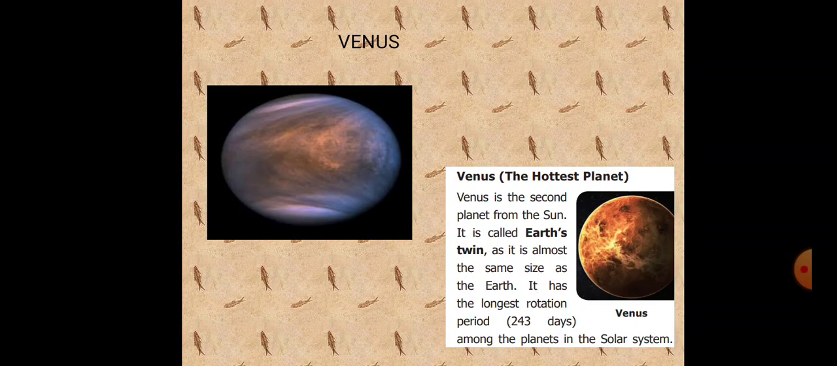Next one, Venus. Venus is the hottest planet. It is the second planet from the sun. It is also called Earth's twin because it is almost the same size as the Earth. It has the longest rotation period. How many days? 243 days among the planets in the solar system. It is often visible in the mornings and the evenings, and so it is frequently called the morning star and the evening star.